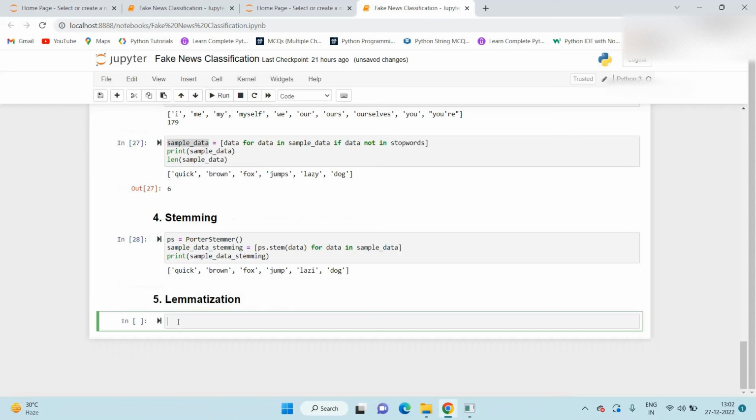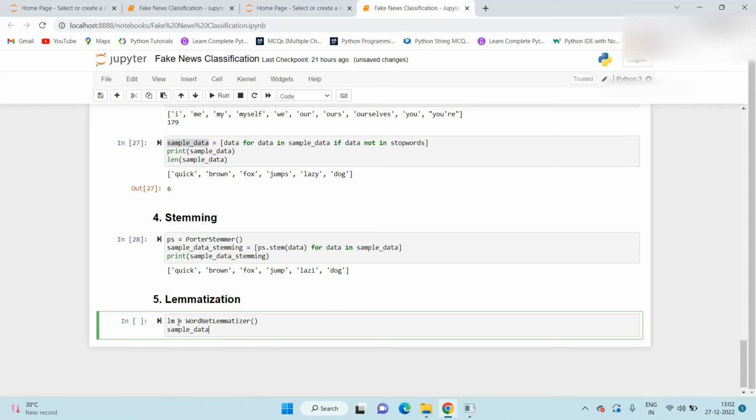Here also we need to create a WordNetLemmatizer object. lm is equal to WordNetLemmatizer. Here also I will create sample data underscore lemma equal to, and again we use list comprehension, for data in sample data.